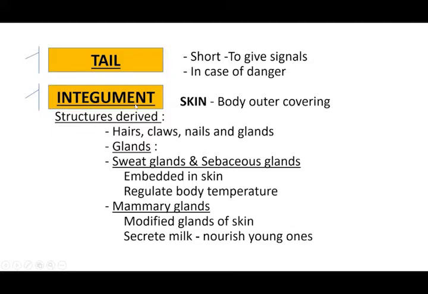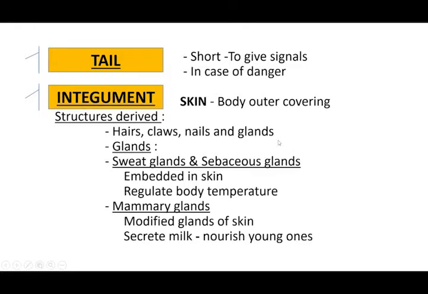And next, integument. Integument is nothing but skin. The outer covering of the body is made of skin, which we call the integument. The skin has hairs and claws, so the skin has got fur all over it. Already I told you, it gives protection to the rabbit. It keeps the body warm for the rabbit. So what structures are derived from it? Rabbit has hairs, claws, and curved nails, as well as glands.